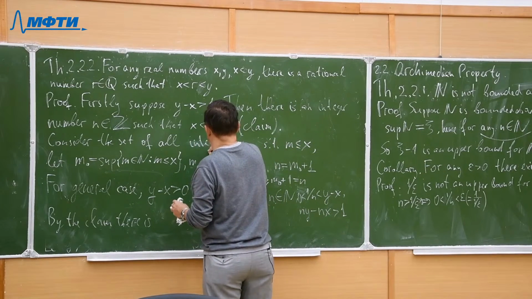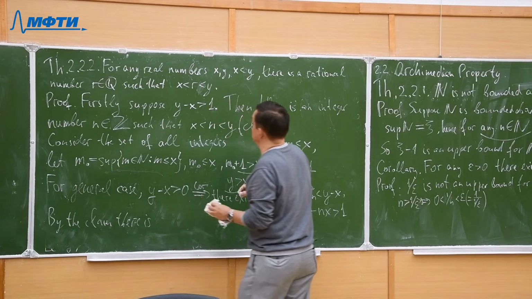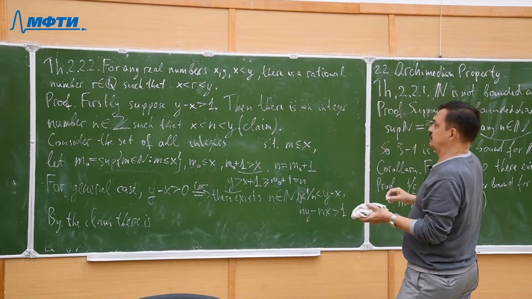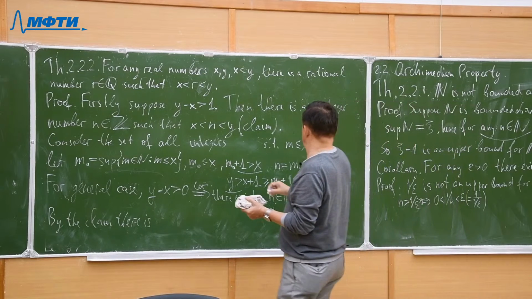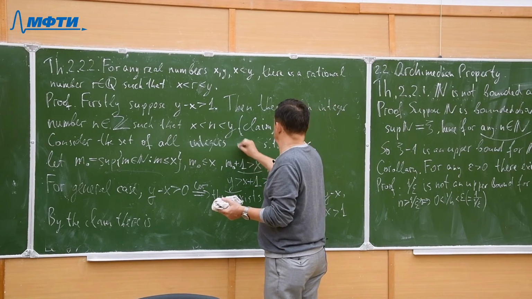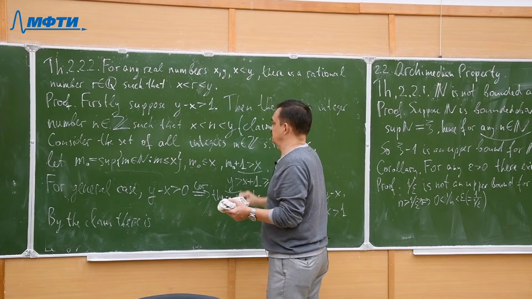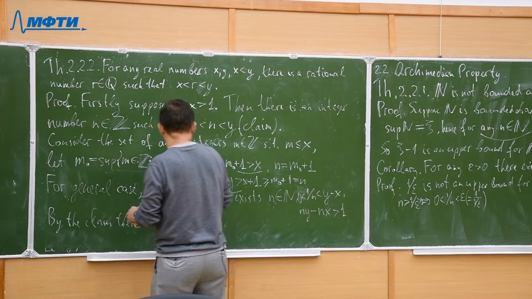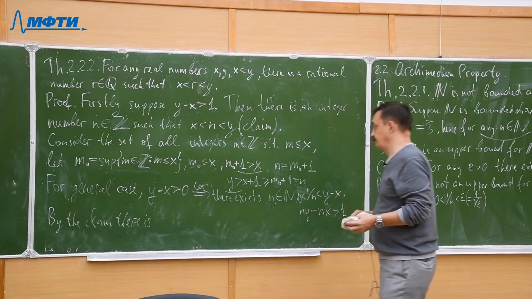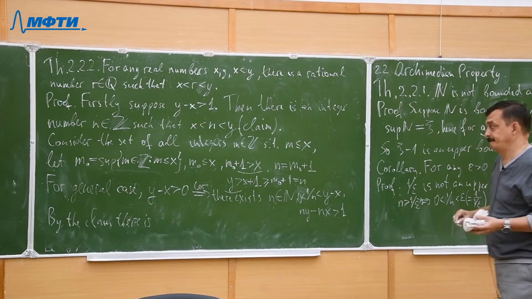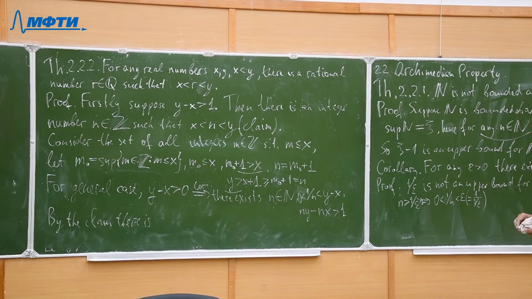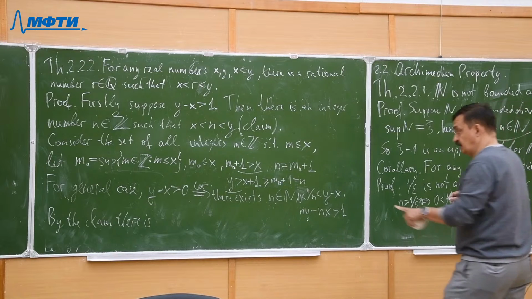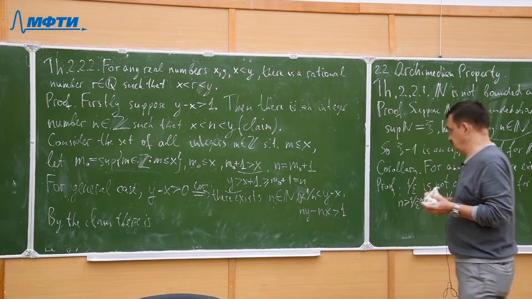I'm very sorry, of course, integers, because nowhere did we suppose x is positive. Here we should consider integers, not naturals. But here n is natural.